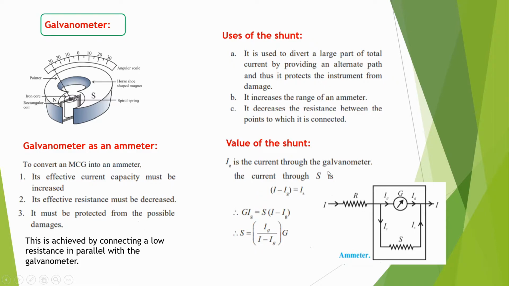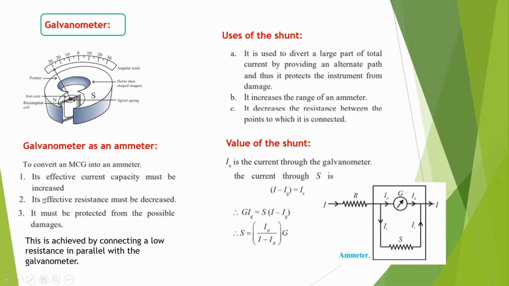Okay, and while this galvanometer can be used as an ammeter, some modifications are made in the galvanometer. So what are the modifications? The first is that its effective current capacity must be increased, so that the galvanometer can be used as an ammeter, naturally for the measurement of large current.